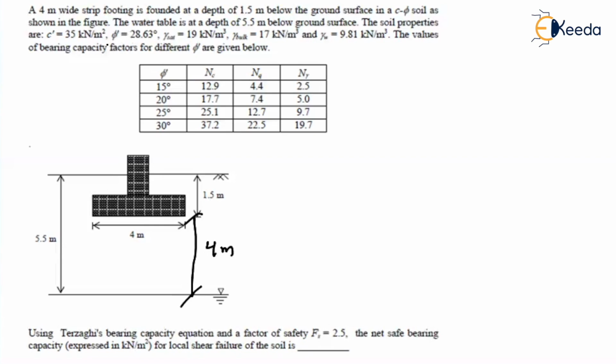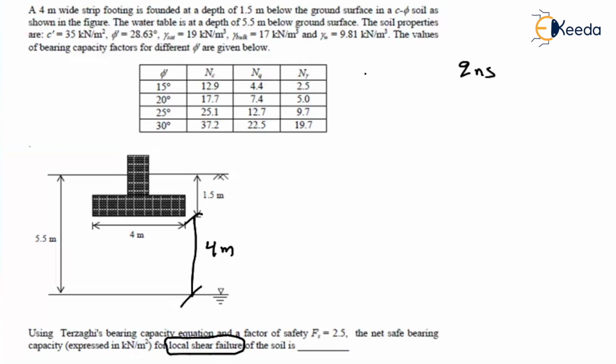Fine. C value is given, phi value is given, saturated unit weight is given, bulk unit weight is given, gamma w is also given. So the values of the bearing capacity factors are given as this much. What they're asking us to find, using Terzaghi's bearing capacity equation and a factor of safety, is the q_ns value. And see this term, they're asking us to find it in local shear failure.